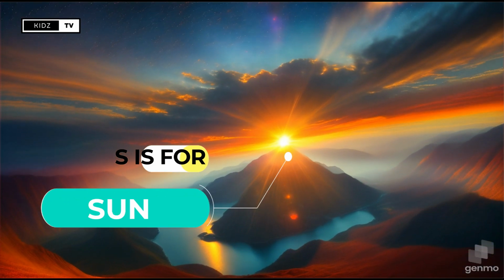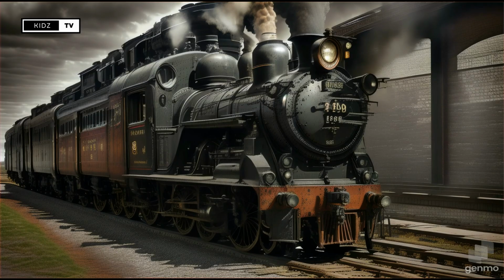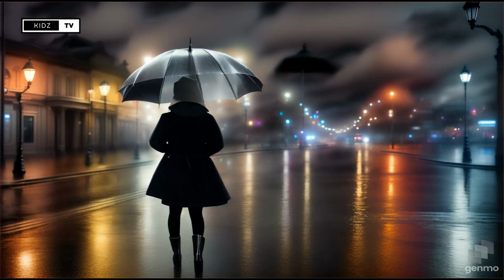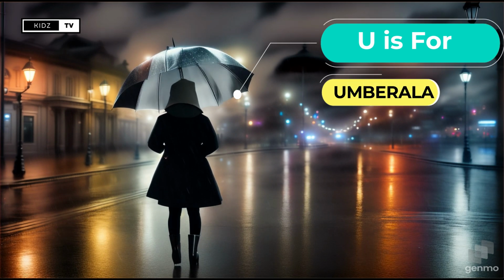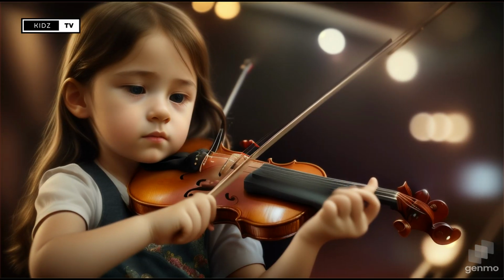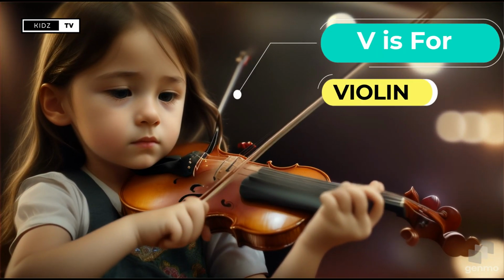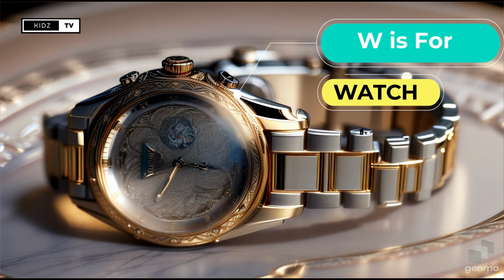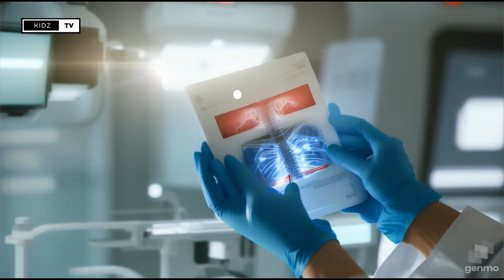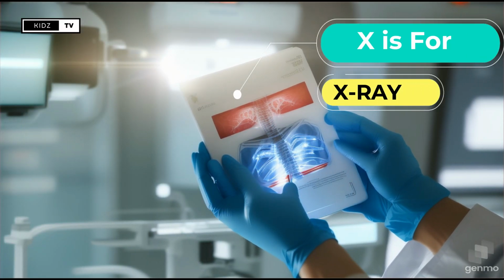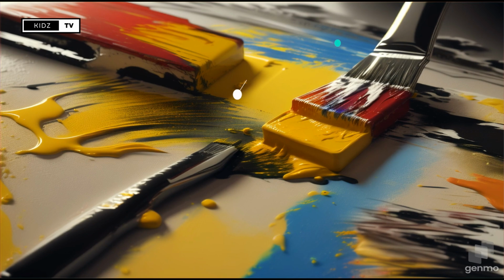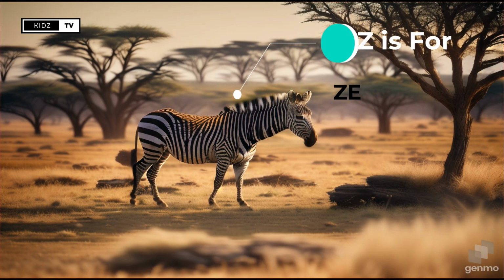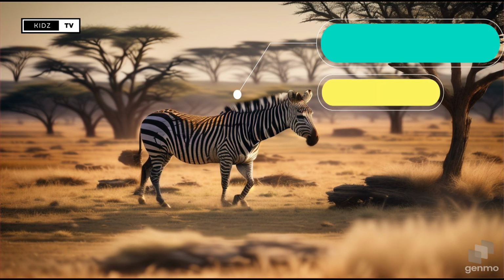S. S is for sun. T. T is for train. U. U is for umbrella. V. V is for violin. W. W is for watch. X. X is for X-ray. Y. Y is for yellow. Z. Z is for zebra.